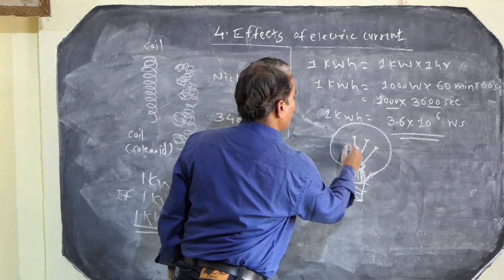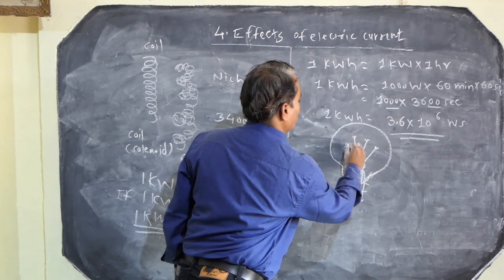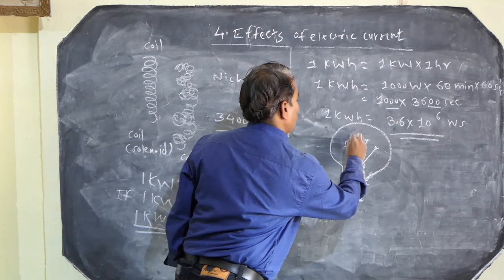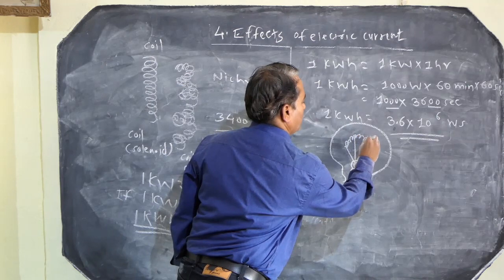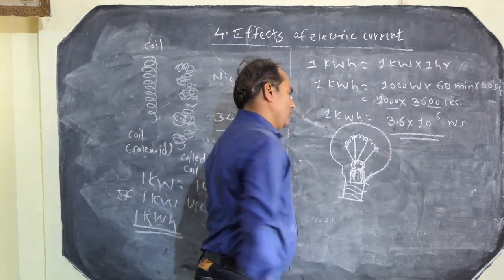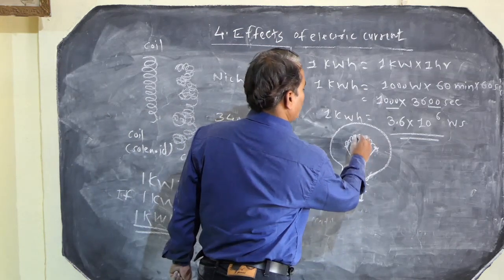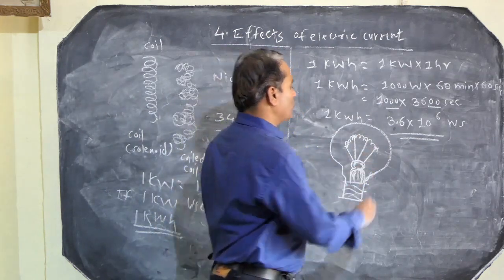These are the small holders and a coil is connected. So this is the structure of electrical bulb. Here also one holder. Here is the coil.